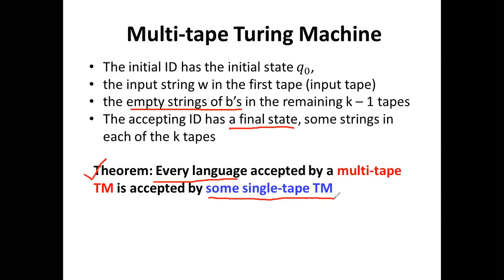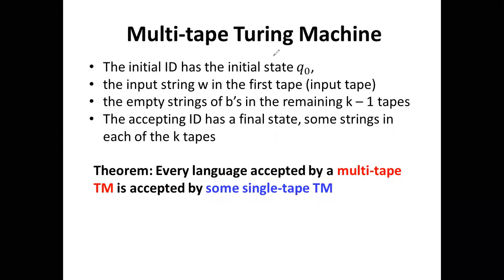So in a particular state, taking an input symbol from the read-write head, it will move to a particular state, and it will write a particular input symbol on the k-th tape, and it will move either left or right, or it will not move. That is a stationary move for multi-tape Turing machines. Do you understand what I'm saying?